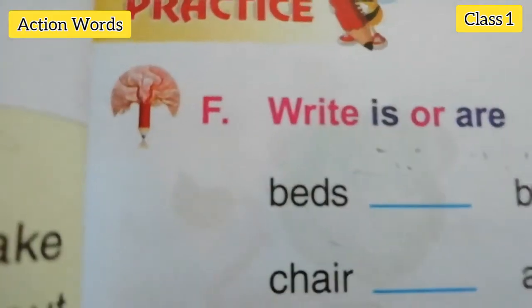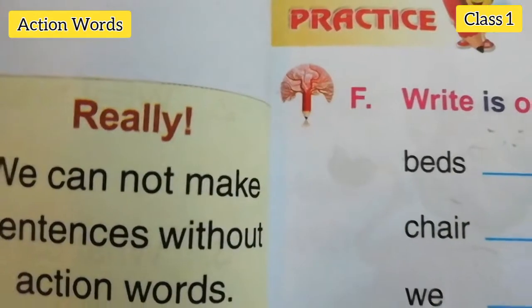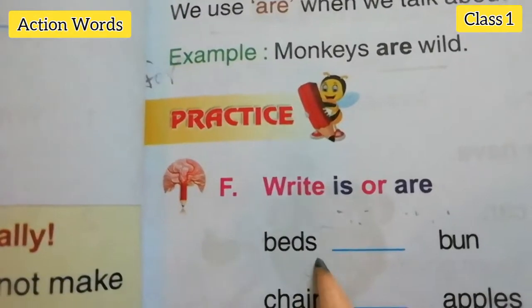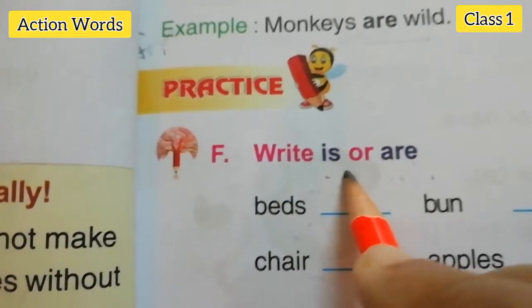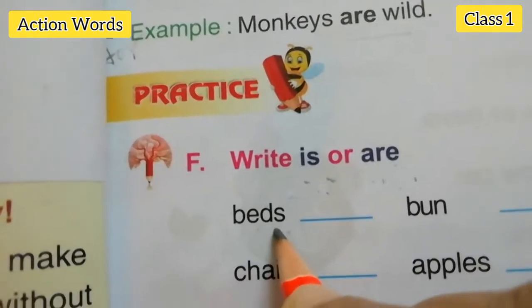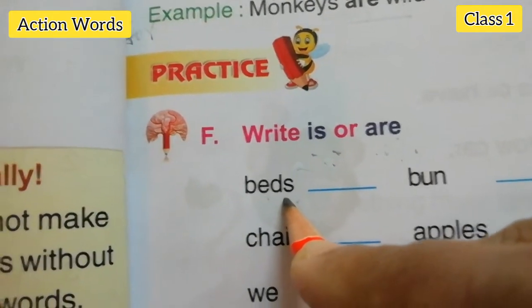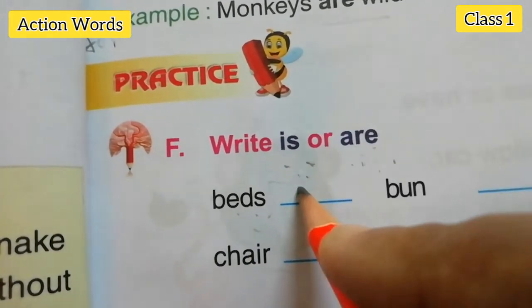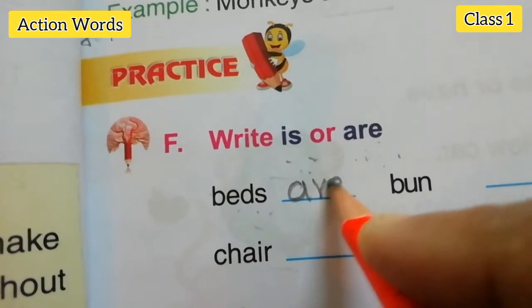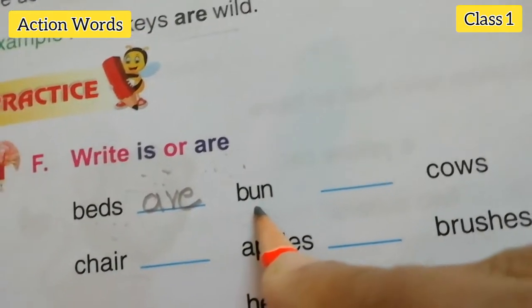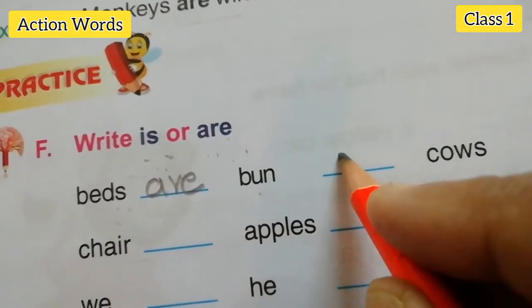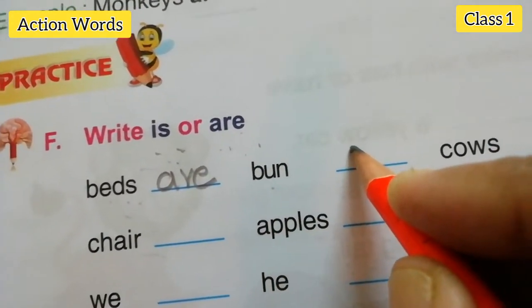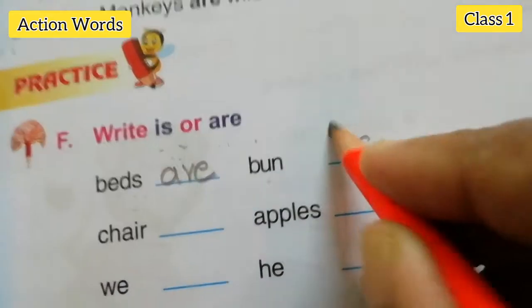Selma, I told you, no. For singular we have to use is, and for plural, are. But singular or plural? Yes, plural. So we have to write are, A-R-E, are. Bun is only one, no. That's why is.